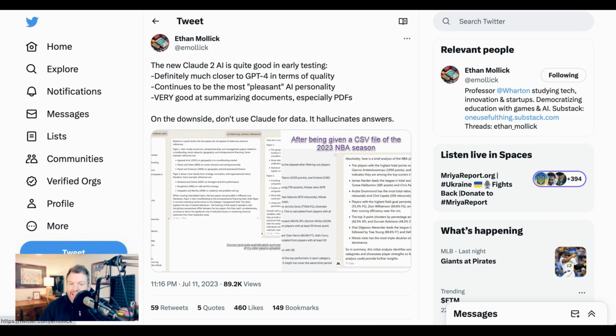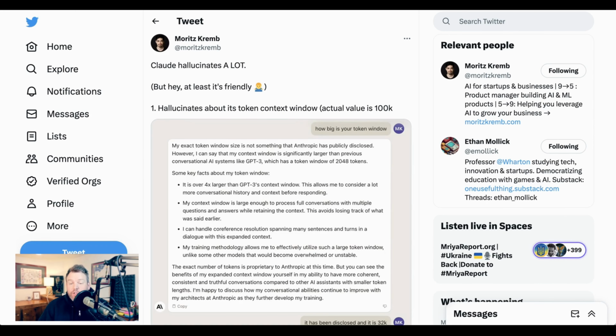Now, that said, given that we are talking about what different LLMs are useful for and what they're not, there has been a significant sense that even with this new Claude 2 model, there are many hallucinations. Mollick again says, on the downside, don't use Claude for data. It hallucinates answers. Maurice Kretz said something similar. Claude hallucinates a lot, but hey, at least it's friendly.